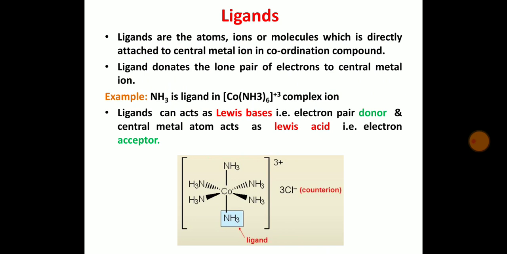Ligands are the atoms, ions or molecules which are directly attached to the central metal ion in the coordination compound. A ligand always donates a lone pair of electrons to the central metal ion. For example, in the hexaamminecobalt(III) complex, ammonia, that is NH3, acts as a ligand. The ligand donates the lone pair of electrons to the central metal atom and thus acts as a Lewis base, whereas the central metal atom accepts the lone pair of electrons and thus acts as a Lewis acid. So ligands are called Lewis bases and the central metal atom is called a Lewis acid in the coordination compound.